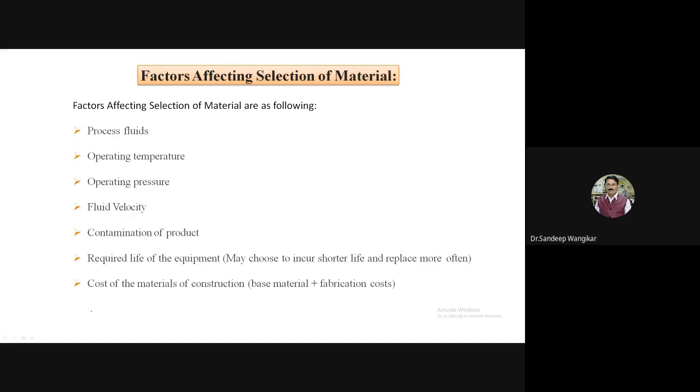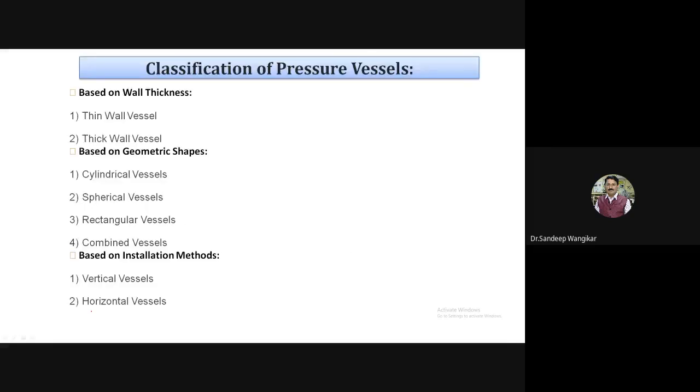So these are the factors which will affect the selection of material. Once again I will repeat: the process fluid inside the pressure vessel, then the operating temperature, the operating pressure, the velocity of fluid, the contamination of product, and required life, whether it is a long life or it is permitted that the pressure vessel can be replaced after some interval of time, and then the cost of the materials of construction.